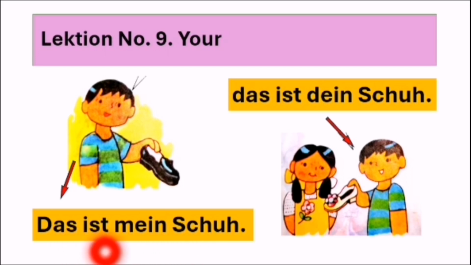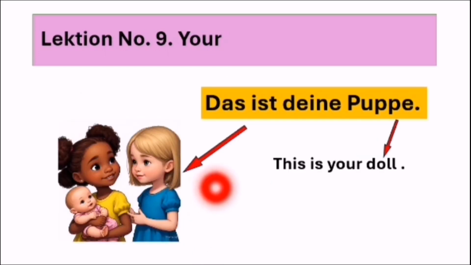Again, informal way. Das ist mein Schuh. This is my shoe. Das ist dein Schuh. This is your shoes. Das ist mein Schuh. Das ist dein Schuh. Okay, this is the informal way because they are friends, they are siblings.